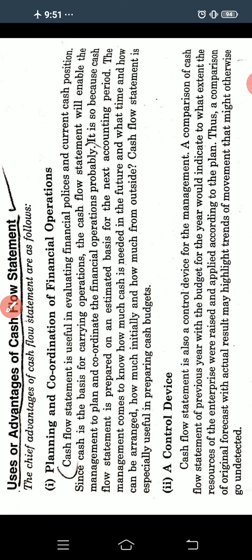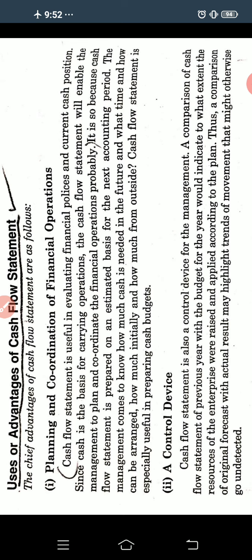It helps the management to compare the budgeted cash flow statement, meaning the budgeted financial policy, with the previous year's cash flow statement. When we budget, we are estimating for the future, so maybe in the future we may require this much cash.